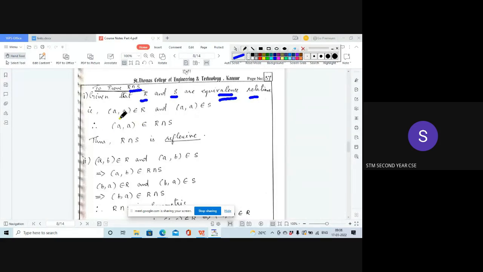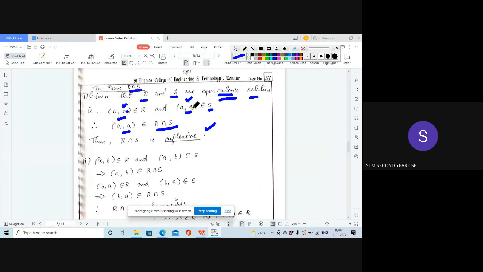So, if (a, a) is an element of R and (a, a) is an element of S, then this element will be there in R intersection S also, isn't it? If we have an ordered pair (a, a) in R, and the same ordered pair (a, a) is there in S also, then it will be there in R intersection S also, so it is reflexive. It is given that R and S are equivalence relations, so each element in A will be related to itself.